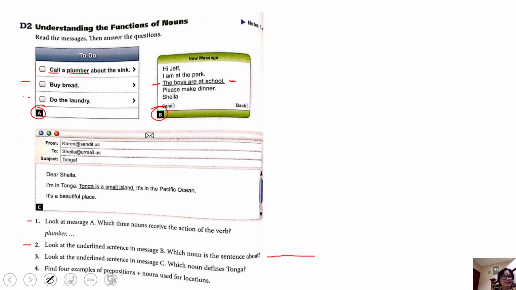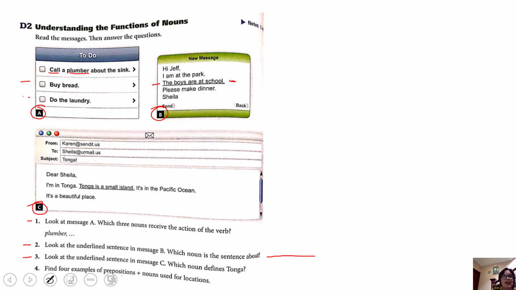Number 3. Look at the underlined sentence in message C. Which noun defines Tonga? Dear Shayla, I'm in Tonga. Tonga is a small island. It's in the Pacific Ocean. It's a beautiful place.